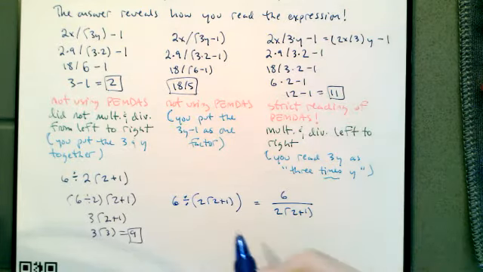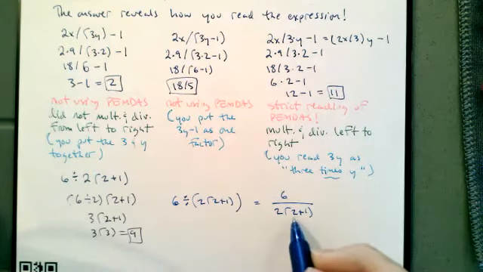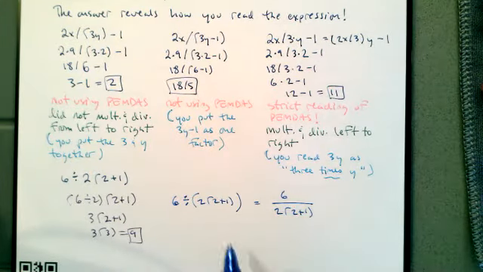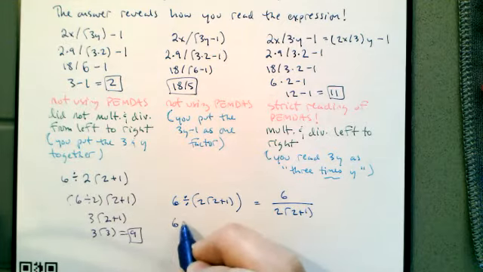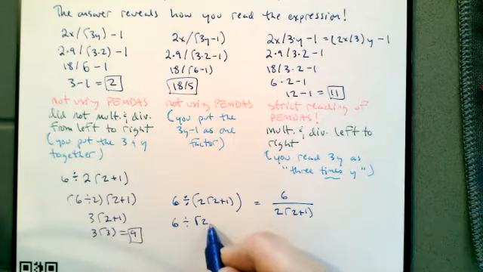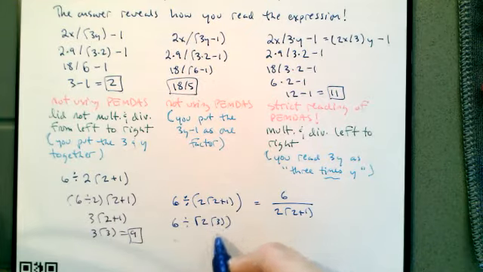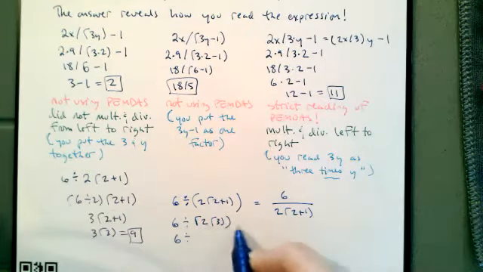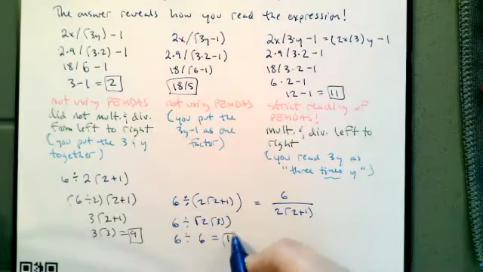This is why using the word over when writing expressions is very bad. Very bad habit. But if you answered 1, you're not doing a strict reading of PEMDAS unless you have parentheses here. So 6 divided by 2 times 2 plus 1 is 3. 6 divided by, these parentheses say to take care of the multiplication first. 2 times 3 is 6. And so you get 1.